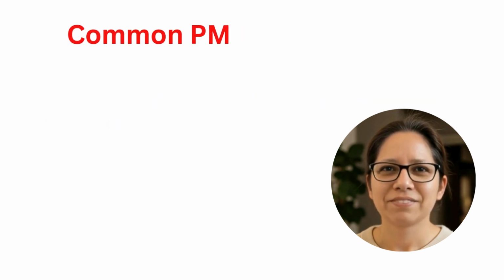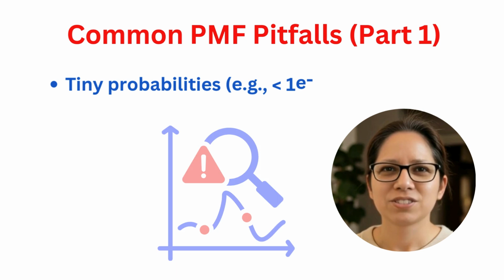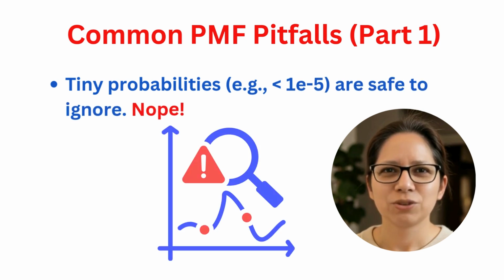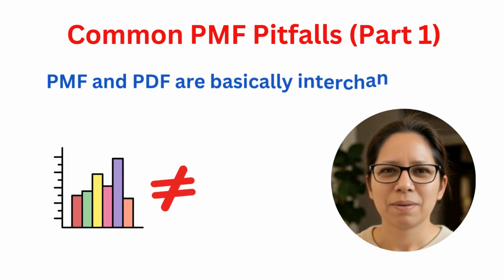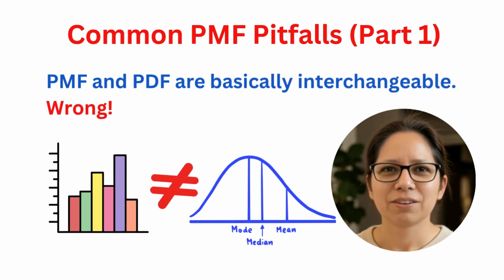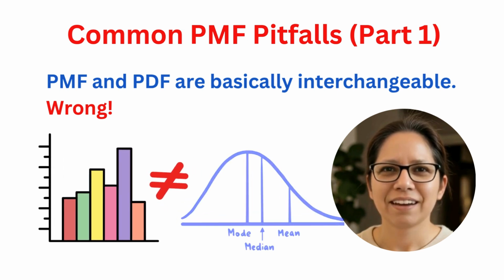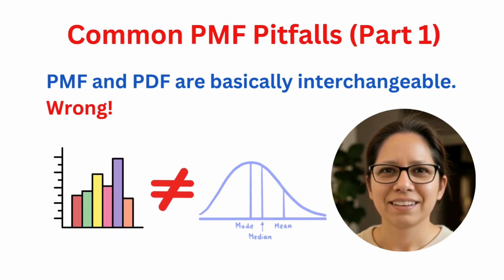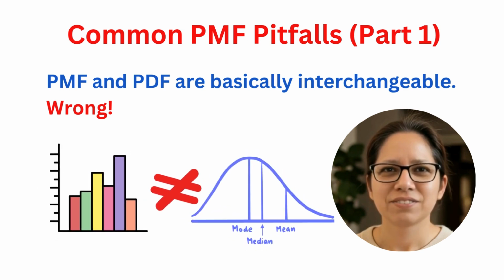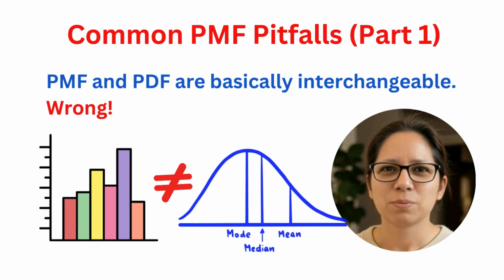Now, working with PMFs in AI isn't all smooth sailing. Here are a couple of banana peels to avoid. First, thinking tiny probabilities are safe to ignore. Nope. In a huge vocabulary, many tiny chances can lead to unexpected, sometimes problematic outputs. The tail of the PMF matters. Second, mixing up PMFs and PDFs. Remember, PMFs are for discrete, countable things like word choices. PDFs are for continuous things like height. They're as different as a refreshing glass of tender coconut water and a shot of espresso.